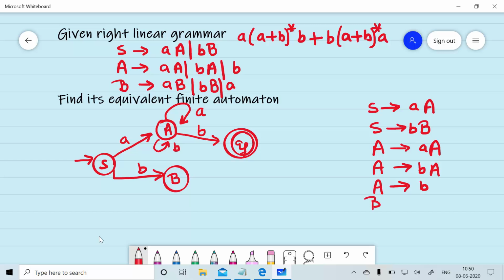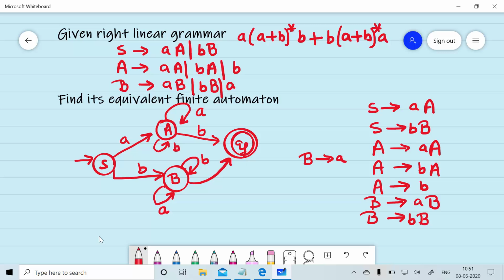Next rule is B will give you aB. So there is a self loop on B on reading of a using rule number 1. Next production rule is B will give you bB. Again there will be a self loop of b using rule number 1. The last production rule is B will give you a. So we will move from B to QF on reading of a symbol a. And this will be the equivalent finite automata for the given right linear grammar.